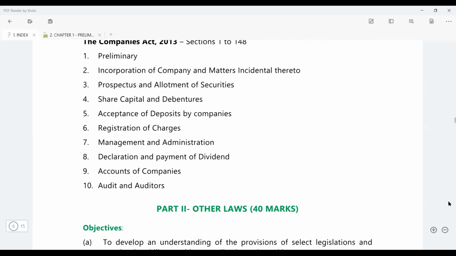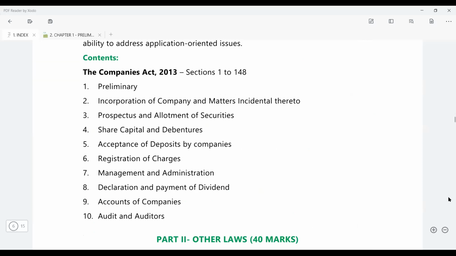If you look at your module also, here also you will find 10 chapters only. So if you pick up the bare act of the Companies Act, there also 10 chapters are written like this, and in your module also it is written like this. So these are the 10 chapters which you have to do, in which I have already said, audit and auditors is something which you will be doing again in your audit paper.